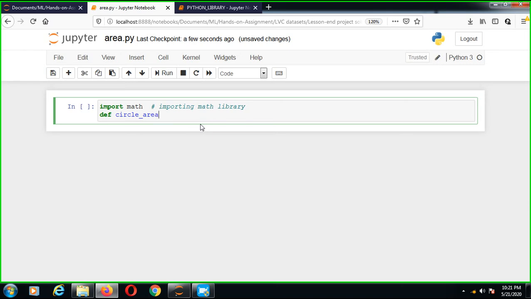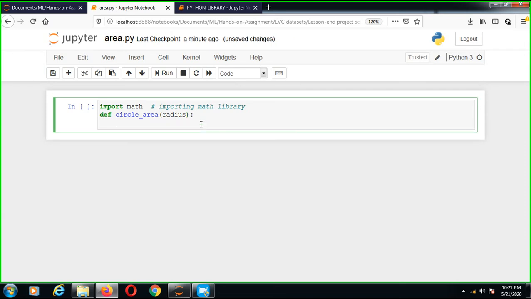We find the circle area with radius. The formula is pi into r into r.